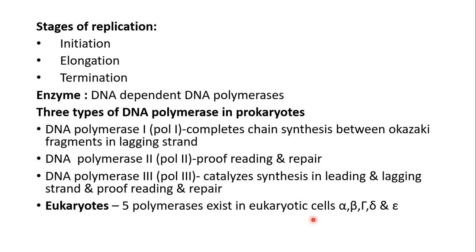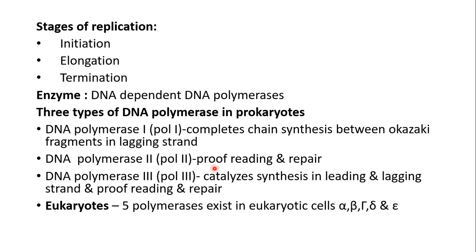There are three stages of replication: initiation, elongation, termination. The enzyme required for replication is DNA-dependent DNA polymerase. There are three types of DNA polymerase in prokaryotes. DNA polymerase 1, which is also called POL1, completes chain synthesis between Okazaki fragments in the lagging strand.